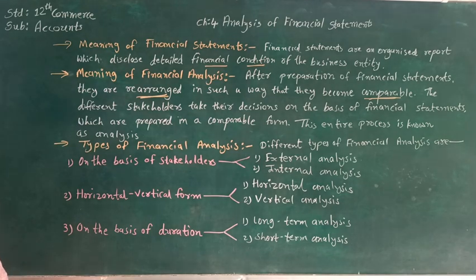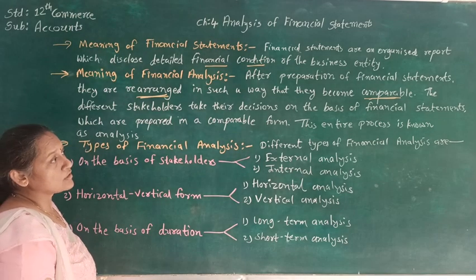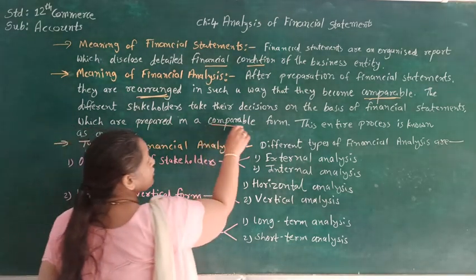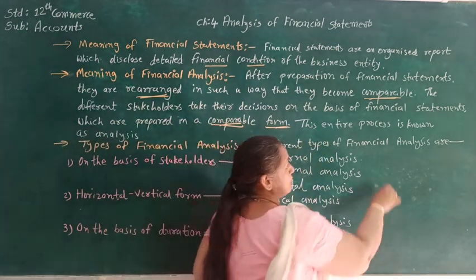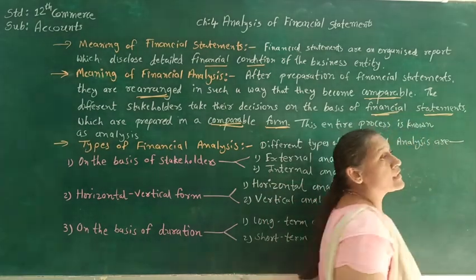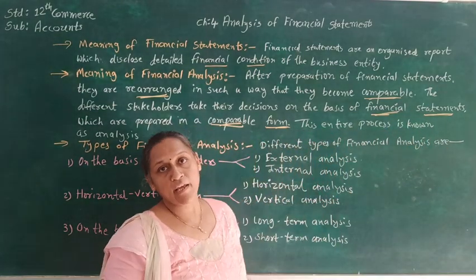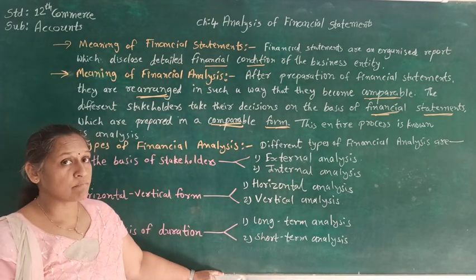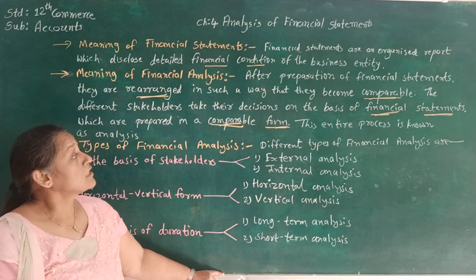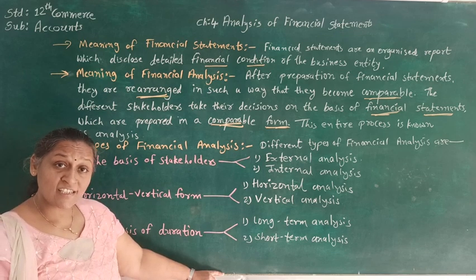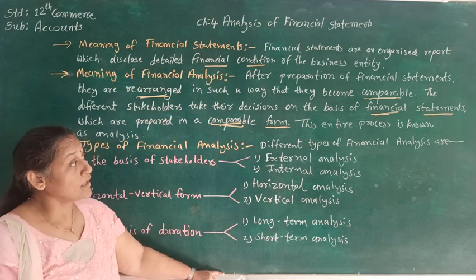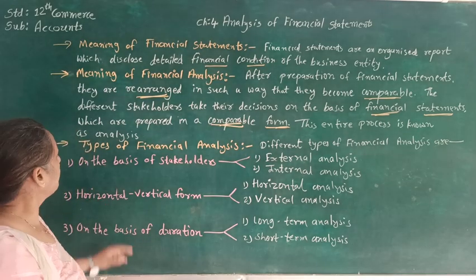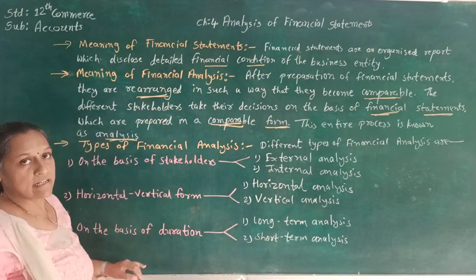The different stakeholders take their decision on the basis of financial statements which are prepared in a comparable form. So here again we are preparing financial statements only. So we are using the detail of the financial statement and we are preparing in such a manner that it is going to be possible to make the comparison between the 2 years. So that is, the financial statement will be in a comparable form, and this entire process of accounting is called the analysis.